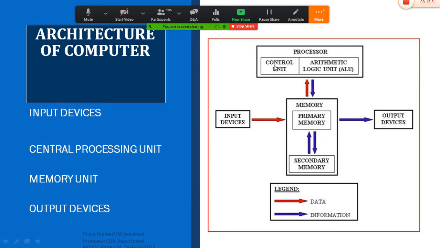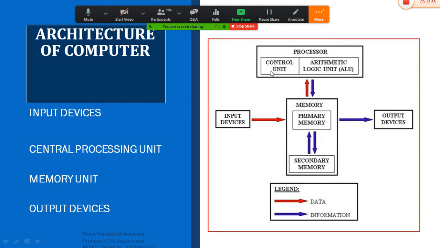Once the process has been completed and it gets the output, that output will be transferred back to the control unit, and the control unit will send the data to the memory, and the memory unit will transfer the data to the output device.